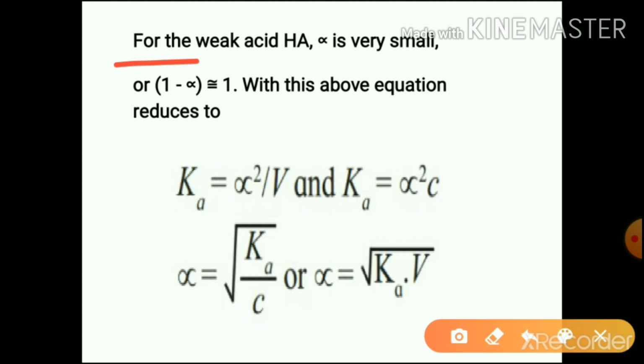Now for weak acid HA, alpha is very, very small. So 1 minus alpha is approximately equal to 1.